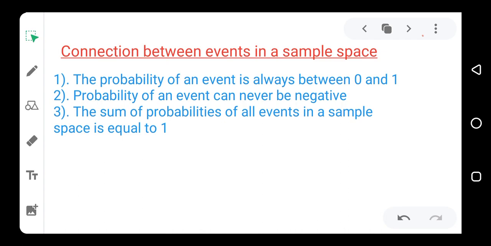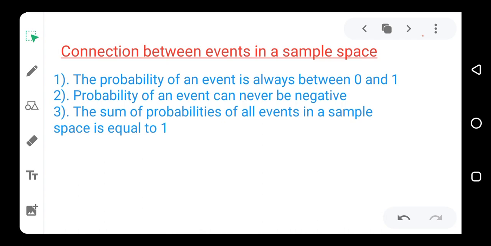Now, the third one is that the sum of probabilities of all events in a sample space is equal to 1. What this means is that once we get all the sample space that we have for an event, if we add all of them together, it is going to give us 1.